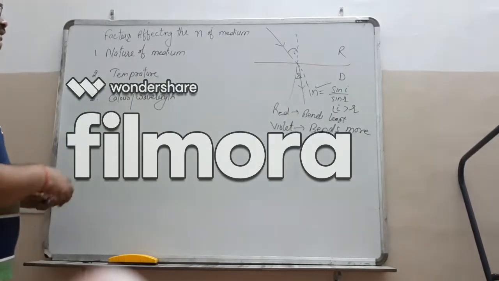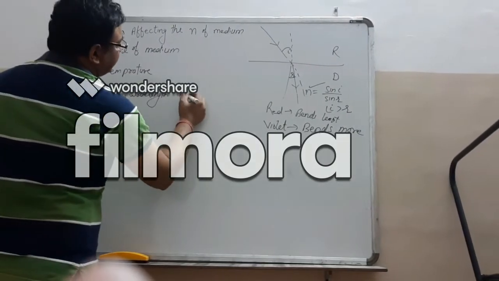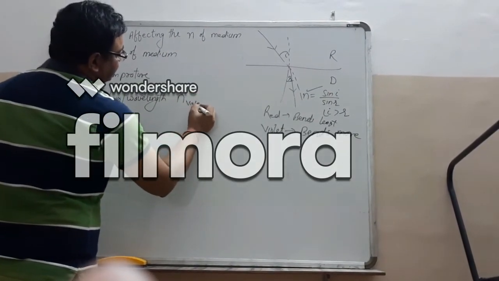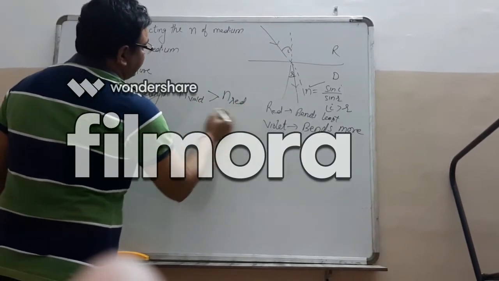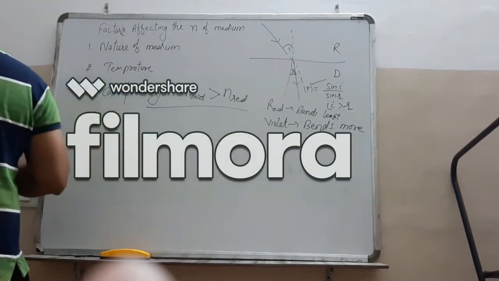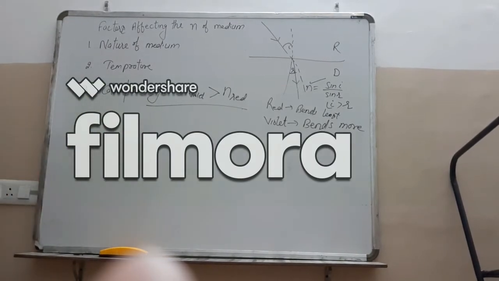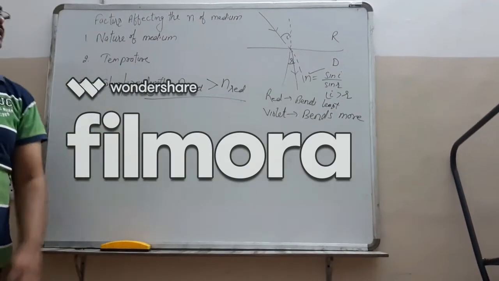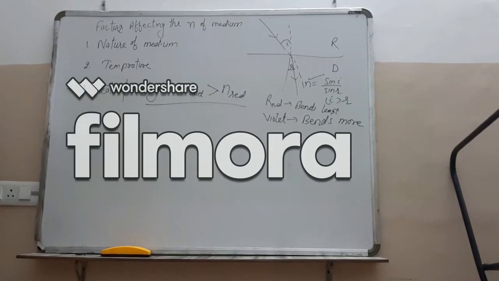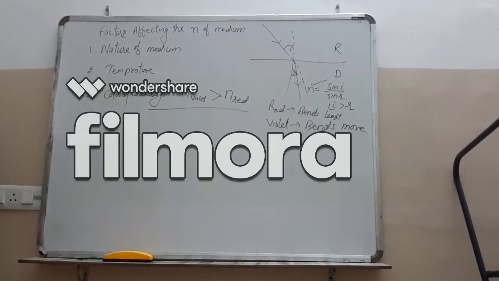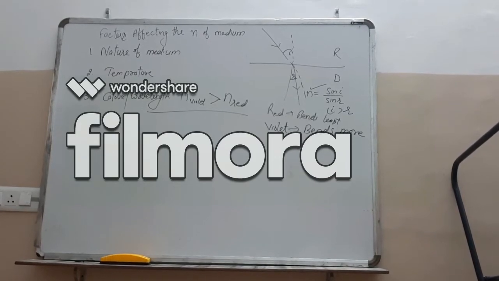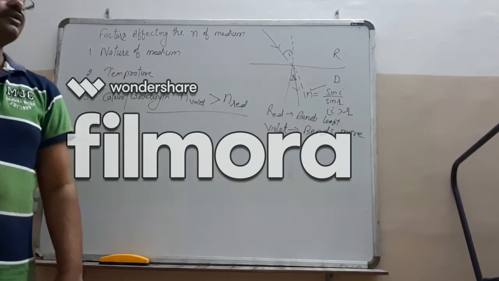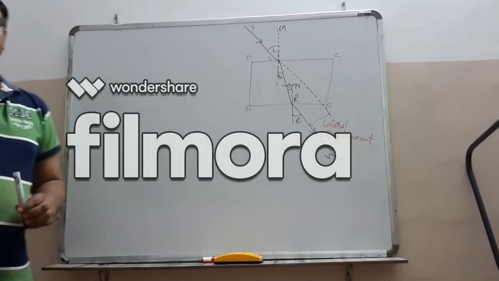Because of this reason, the refractive index of violet color is more than the refractive index of red color. So from here we can conclude that the factors which affect the refractive index are, first, nature of medium, second, temperature, third, color or wavelength.